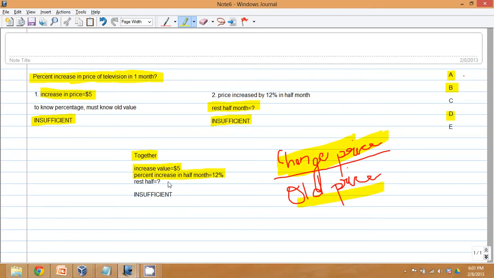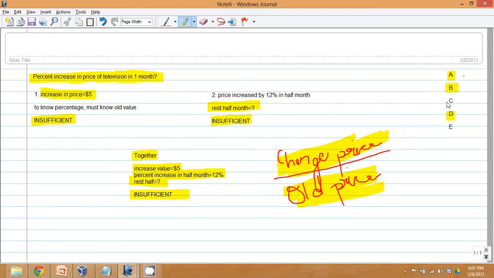You have no information about what happened in the rest half of the month. So that is clearly insufficient. To top it all, you have no idea about the old price. If you had any idea about the old price, or could derive it using this, maybe you could work out the percentage increase in the price. But since you have no information about the old price, this information, even when taken together, is clearly insufficient,